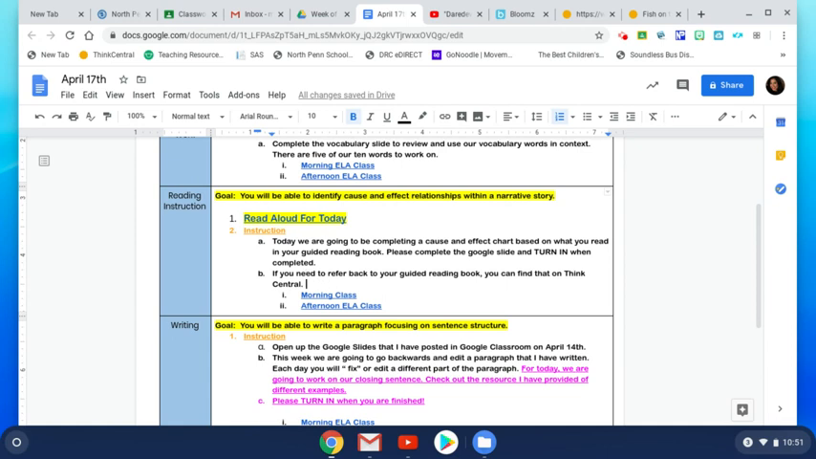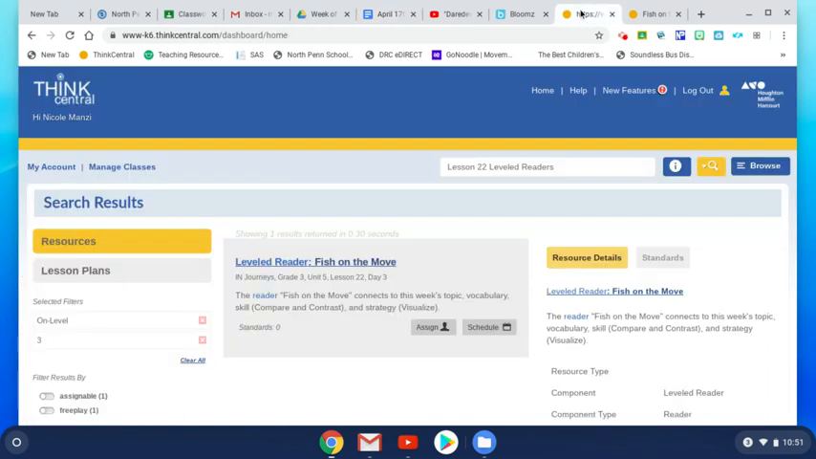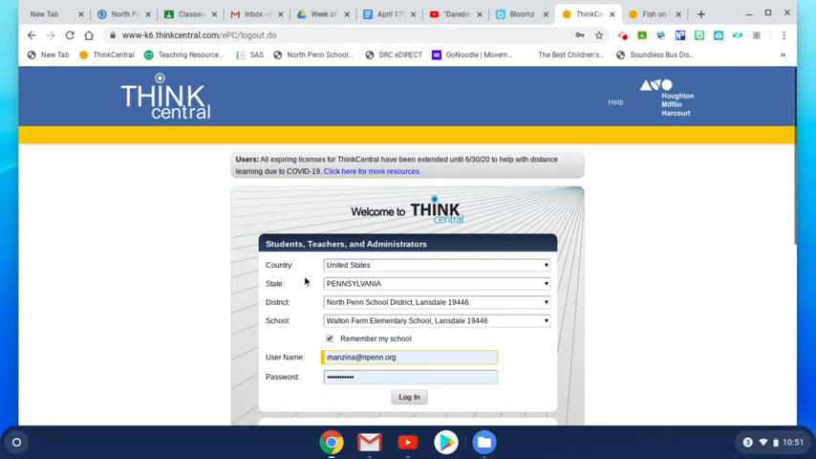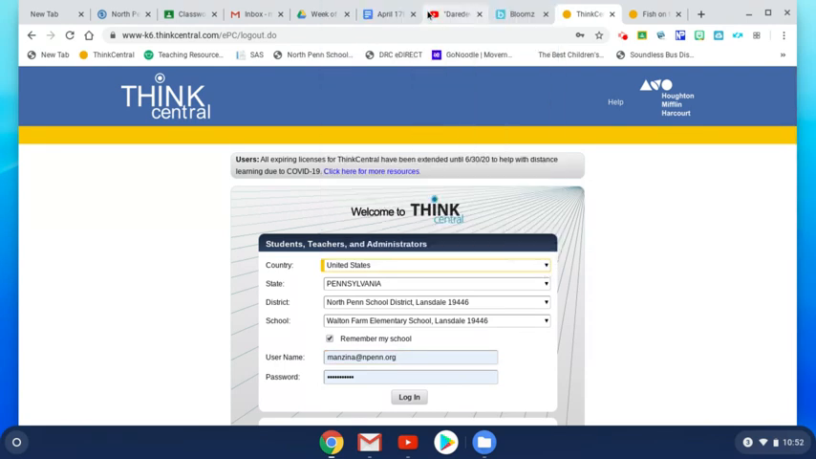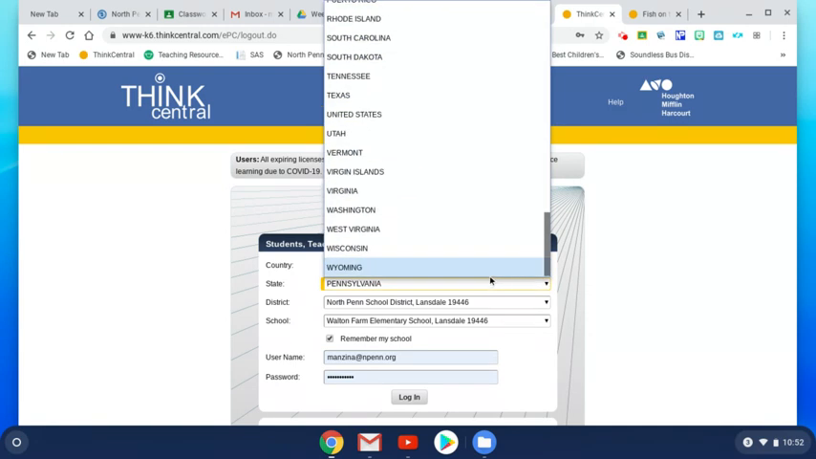Many of you corrected a mistake I made. Your username at stu.npenn.org is the same, but it's actually not NP in your lunch number. It is just your lunch number when you're going on to Think Central. Also, a lot of people had trouble logging in because they did not fill out this top section that I'm circling right here. Country, we click United States. It's right at the top. We want to find Pennsylvania.